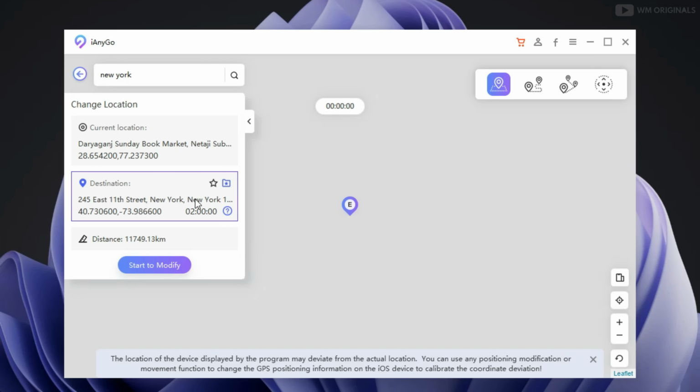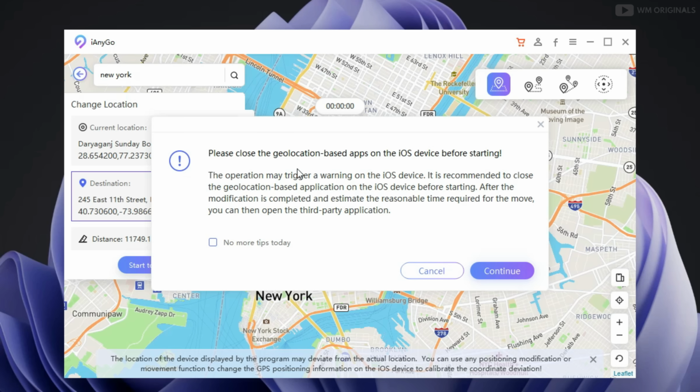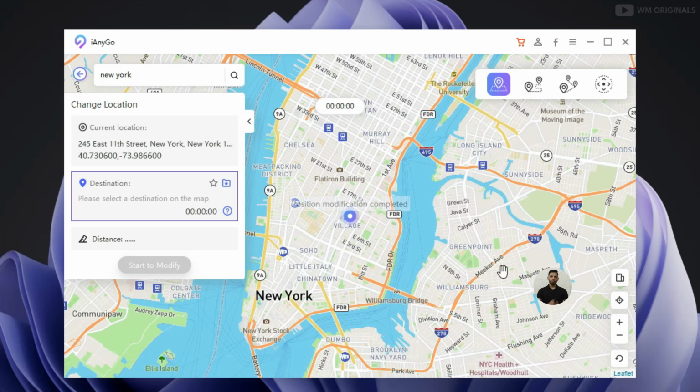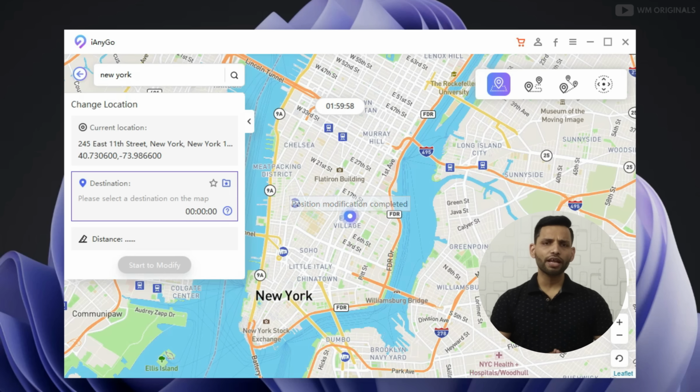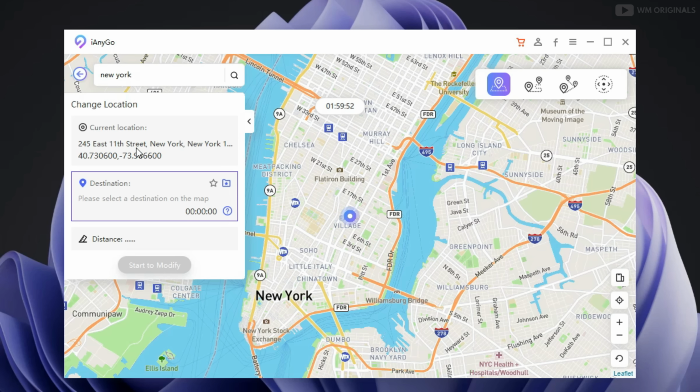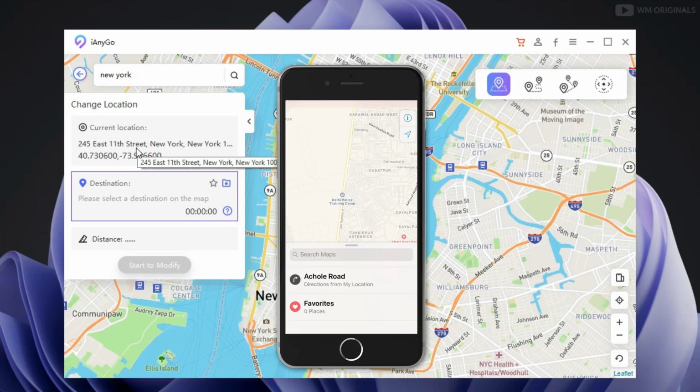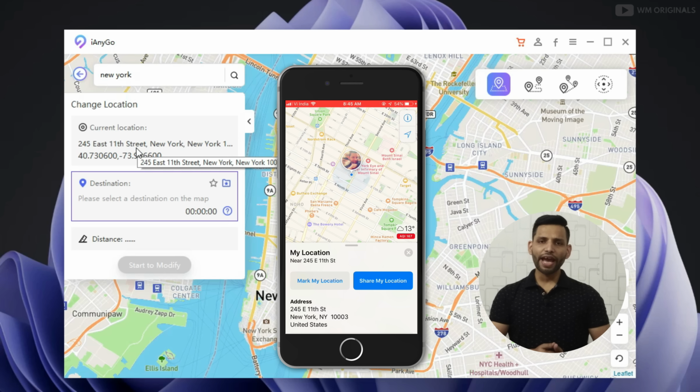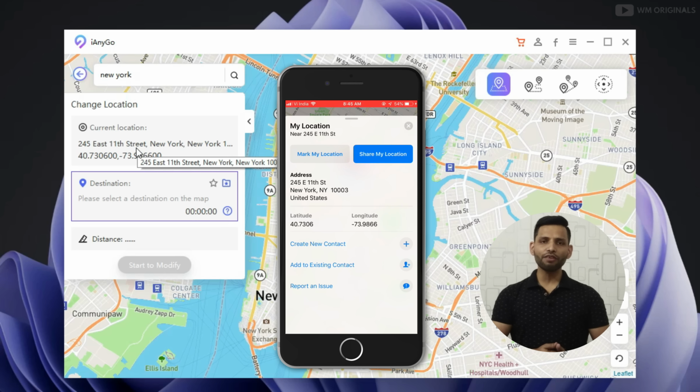See, our destination location is changed to 245 East 11th Street, New York. Click on Start to Modify. Now make sure you turn off all your location based applications on the iOS device. So closing Maps now. Next, click on Continue. Boom, now see, our current location on iPhone is modified and it is 245 East 11th Street, New York, United States. Now let's confirm it by opening Maps on iPhone. Wow, this shows exactly the same location on my iPhone as well.